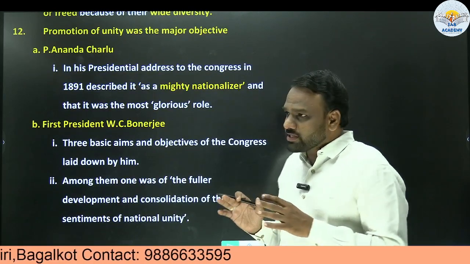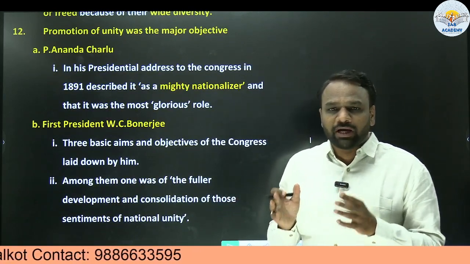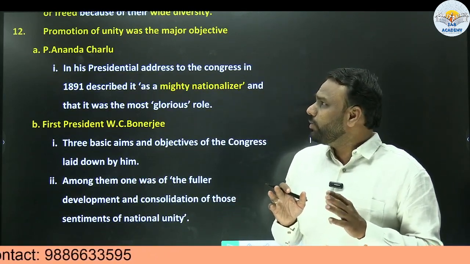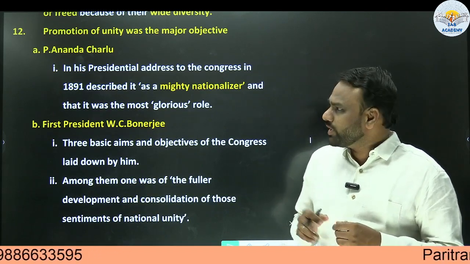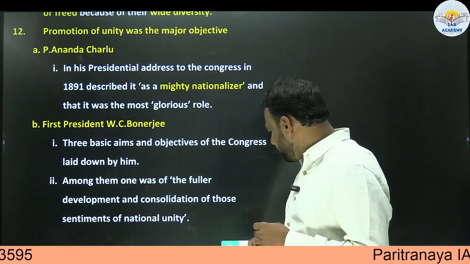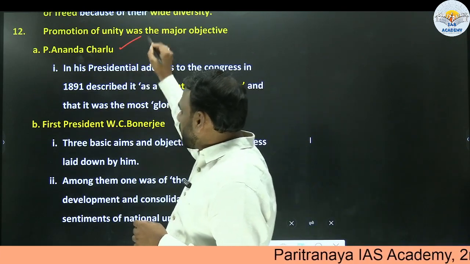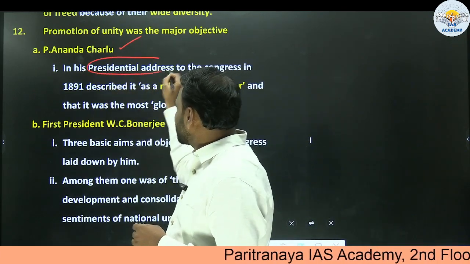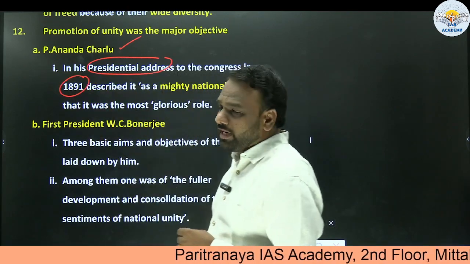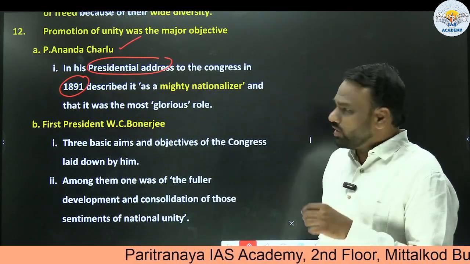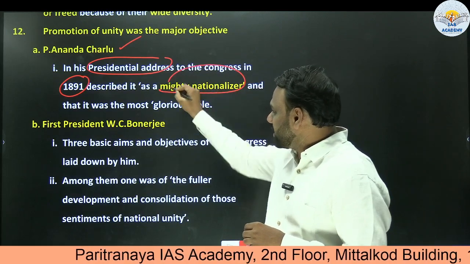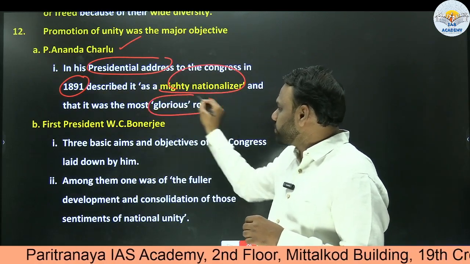So from various activities of the Congress, we can come to a conclusion that promotion of unity was its major objective. So here, through a few of the words and a few of the activities, we can come to that conclusion. Ananda Charlu, in his presidential address in 1891, described Indian National Congress as a mighty nationalizer, and that was the most glorious role.